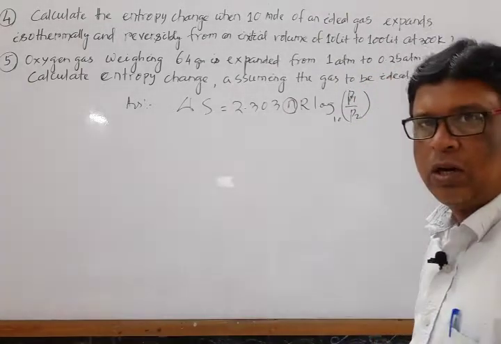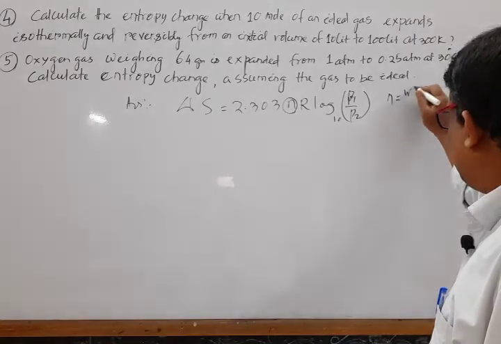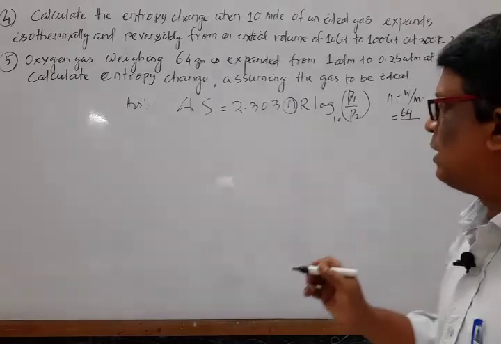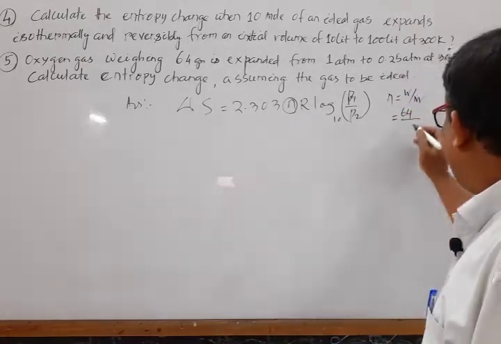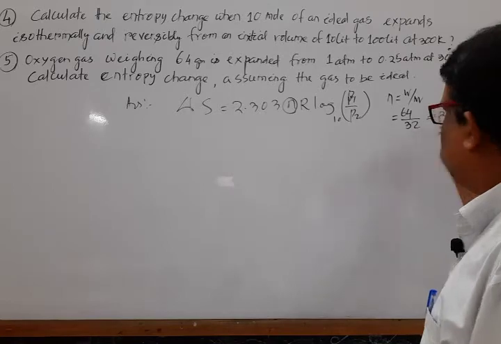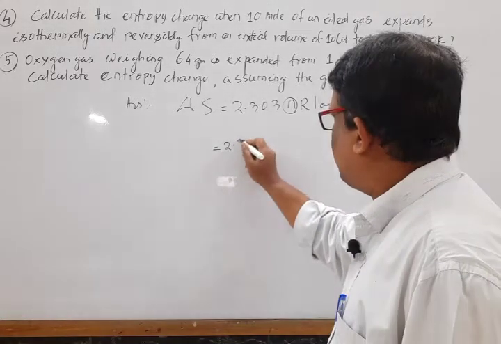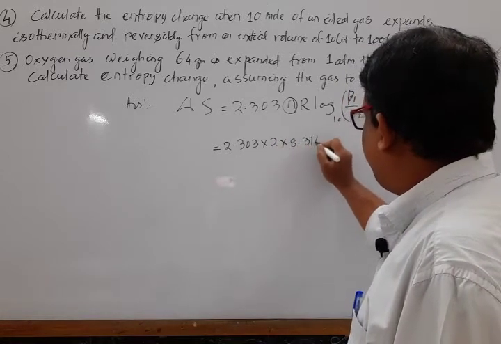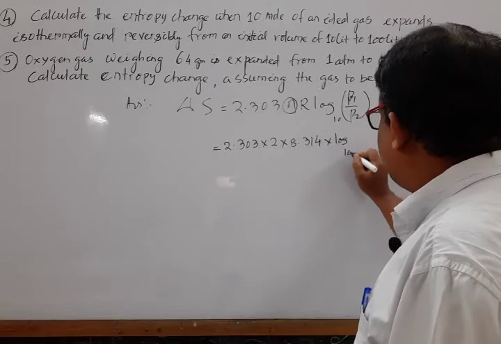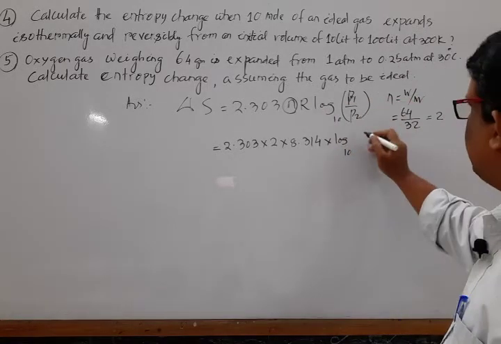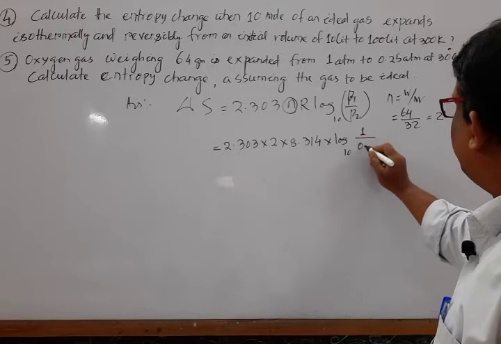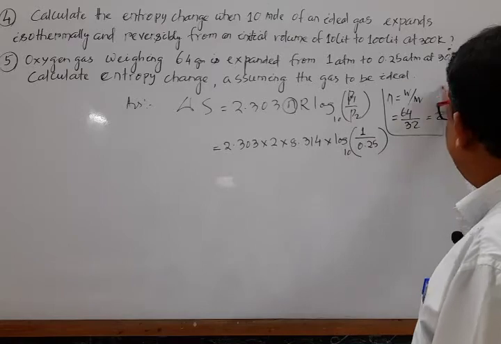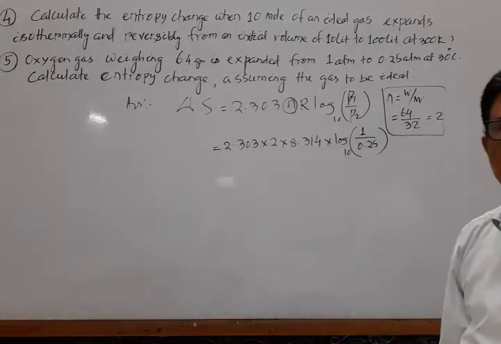How do we calculate the number of moles? Number of moles is equal to weight divided by molecular mass. Weight is given as 64, and for the oxygen molecule O2, molecular mass is 32, so n is equal to 2. Applying this, del S equals 2.303 into 2 into 8.314 into log base 10 of P1, that is 1, divided by P2, that is 0.25. Mark that. Any doubt here how we calculate the number of moles?